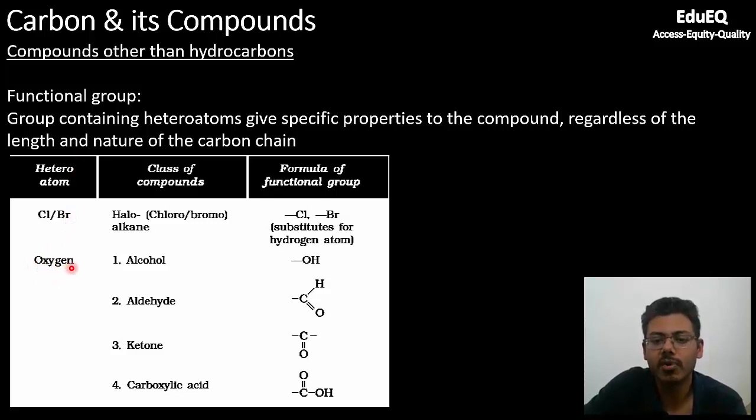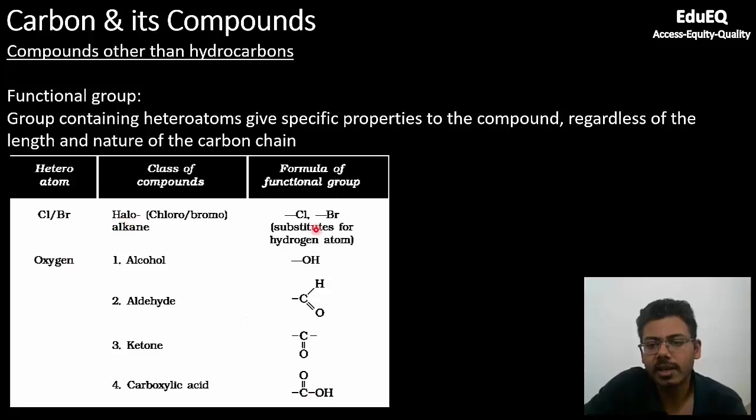So in place of hydrogen, if you have oxygen, what all compounds or the class of compounds are possible? Alcohol means it will have O, oxygen and hydrogen bonded together, OH. Aldehyde means C double bond O, H. Ketone means just the C double bond O group, and carboxylic acid means C double bond O combined with OH. So these are the functional groups, and oxygen is the heteroatom here.